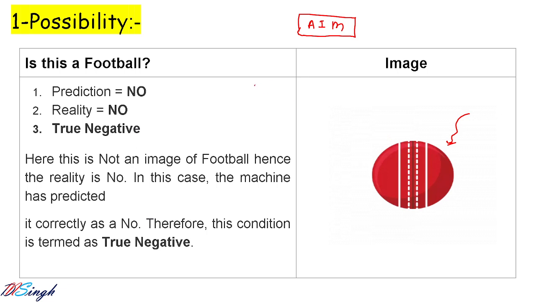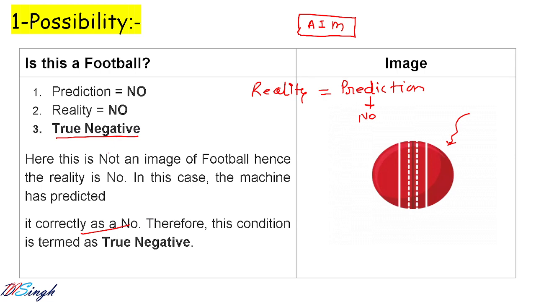Again your reality and prediction match. Okay, both are the same, and in that case prediction is no. Fine, so there we go, prediction is no. Then you have this case of true negative.